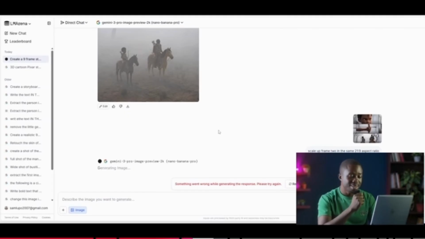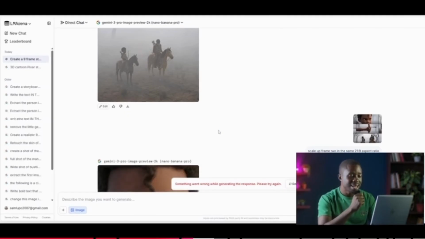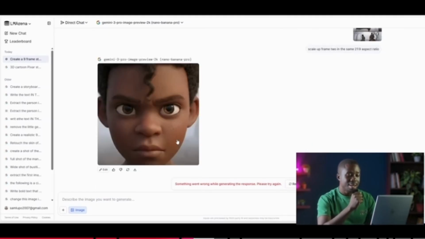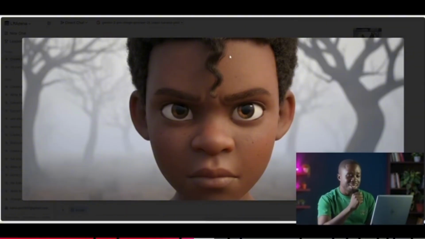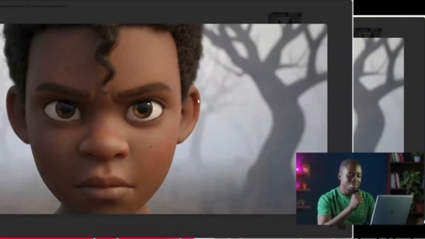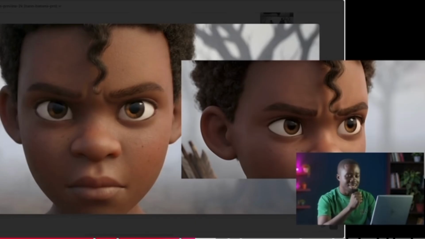And once the final image is in, you would realize that it has changed the position. If you compare the two images, this is not the same image we asked it to extract. Just look at the two images side by side. On your right is the actual image, and then on the left is the extracted image. It has changed the angle. That is not what we want at all. So this has prompted me to go back to the basics.